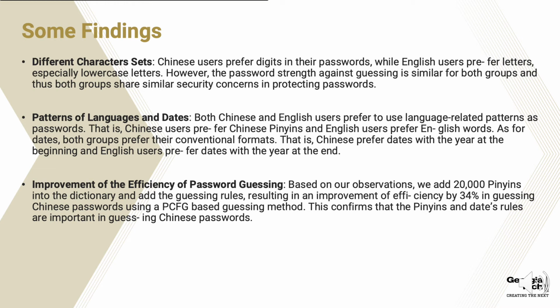Chinese users prefer using pinyin letters, and English users prefer using words. Also Chinese users prefer digital numbers, because in some special cases there are words, for example, I love you, which is 510. The pronunciation of these three digits is pretty close to the Chinese words. So I think that's another reason why digital numbers are used a lot.